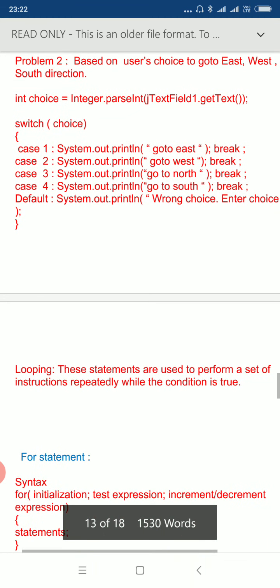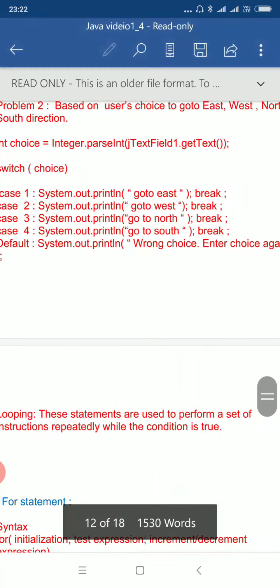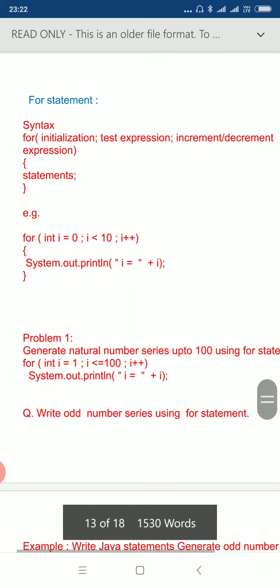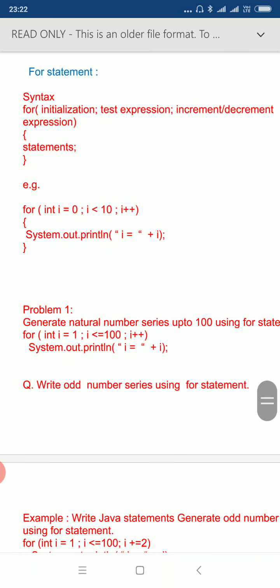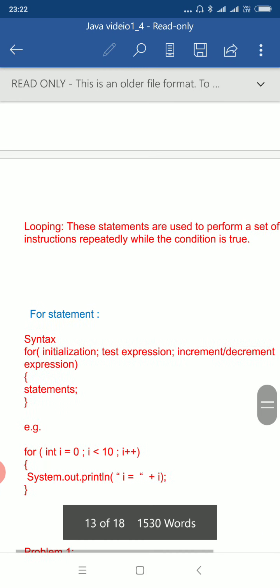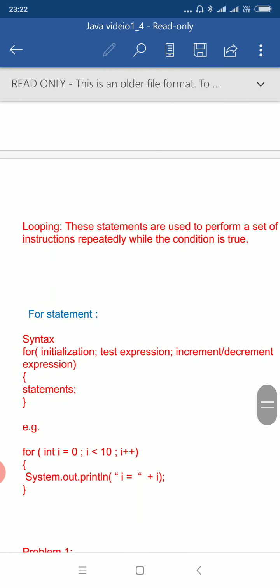Similarly, there is another example of going to different directions, so that you can go through. Next is the for statement. Before the for statement, let me explain what a loop is. A loop is repetition of a statement.